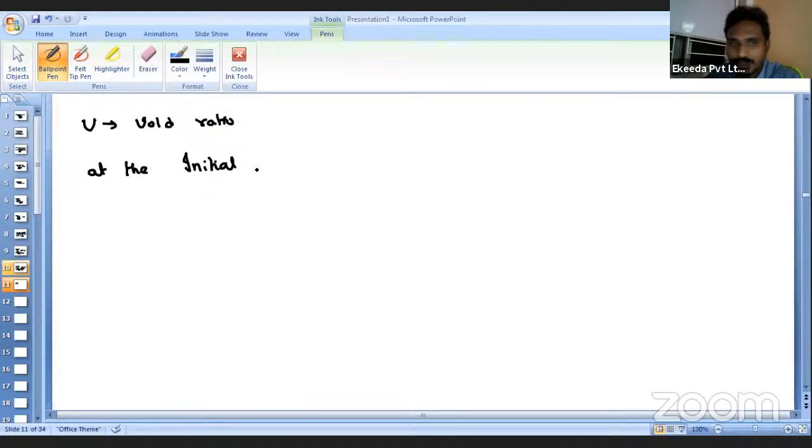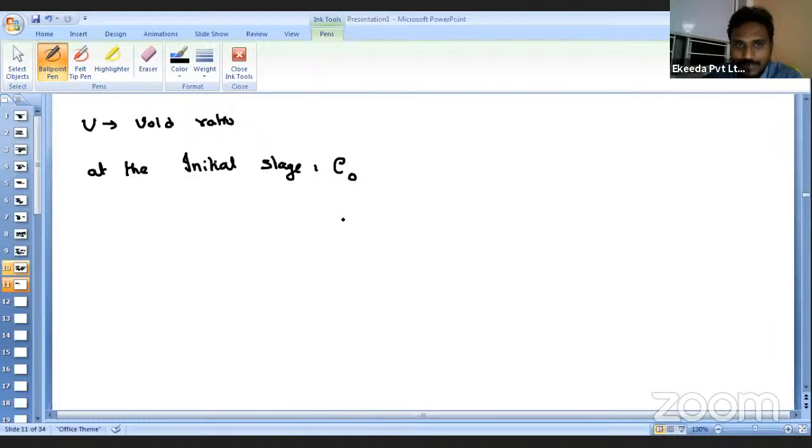No. So at the initial stage, I will write it with respect to the percentage. If I write E0, that means the void ratio at 0% consolidation. That means indirectly I am telling you what the void ratio of the soil particles will be initially after the application of the loading. That is nothing but E naught.